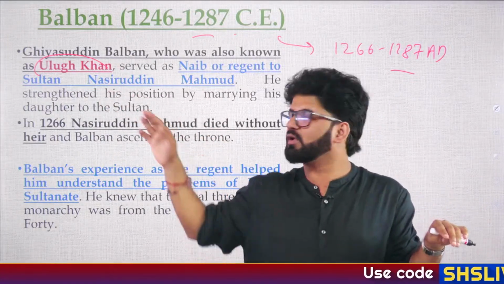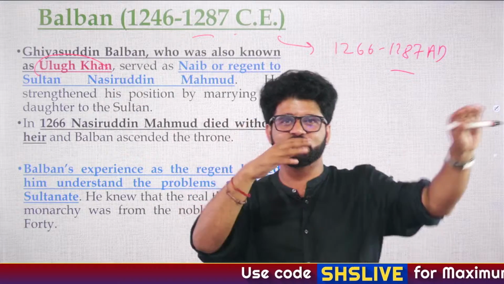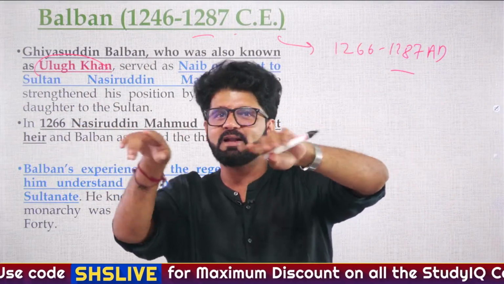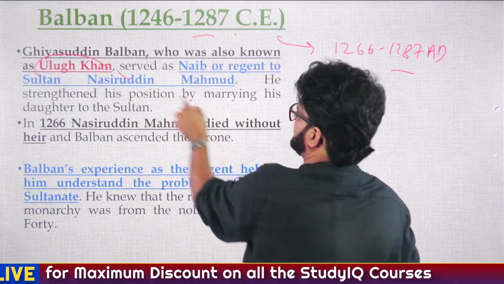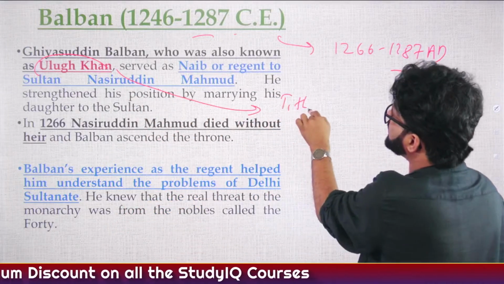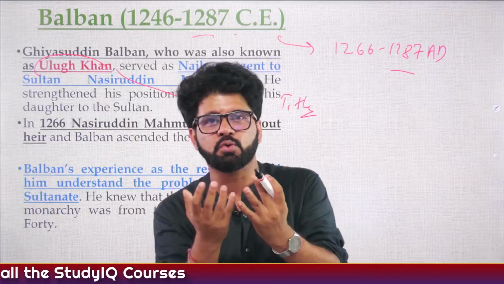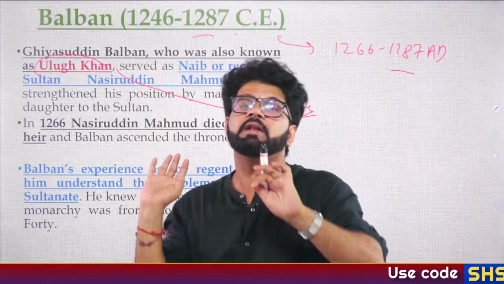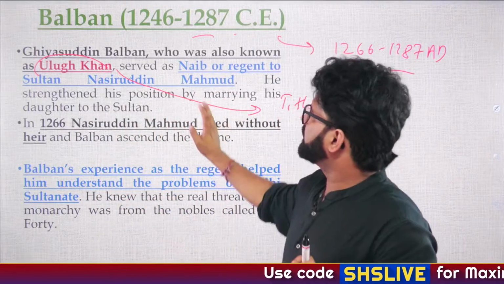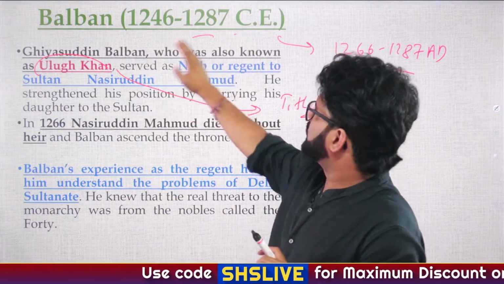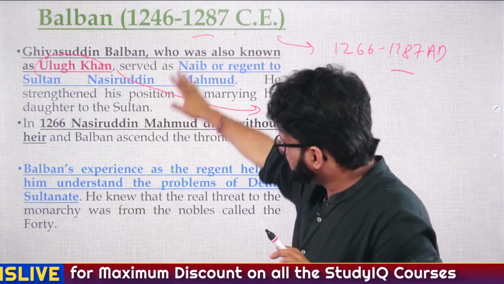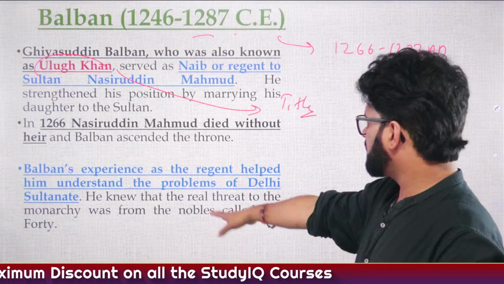And they were never going to ask you, which of these two kings and Ulugh Khan are correctly matched or something. Why? Because Ulugh Khan is a title. Just like when you have seen Hindu rulers, they used to take the title of Vikramaditya. Similarly, Ulugh Khan is a title in Islam. So this is kind of a title, and Ghiyasuddin Balban was also known as Ulugh Khan. Later on, different rulers will be known as Ulugh Khan. And again, the same story is written here. He died without heir, and Balban's experience.